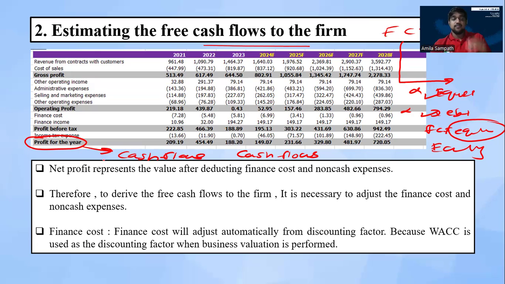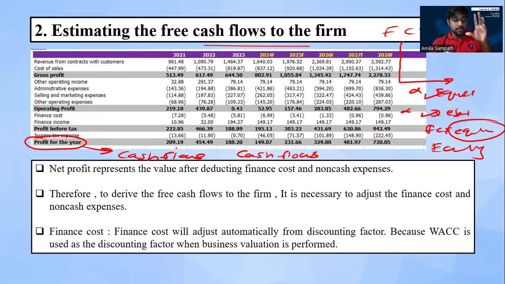No, because we prepare this financial statement on an accrual basis, not cash basis. Therefore, these financial statements can include non-cash expenses, non-cash income, accrued income and accrued expense. All of these things can be included here. Therefore, this net profit we can't use as our cash flows.